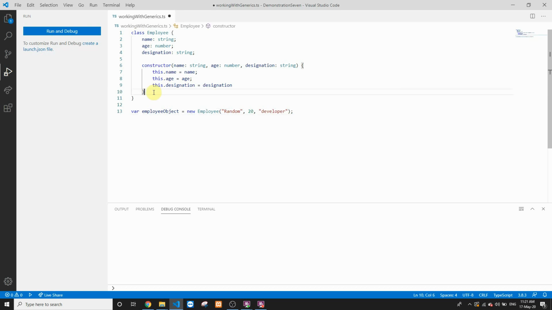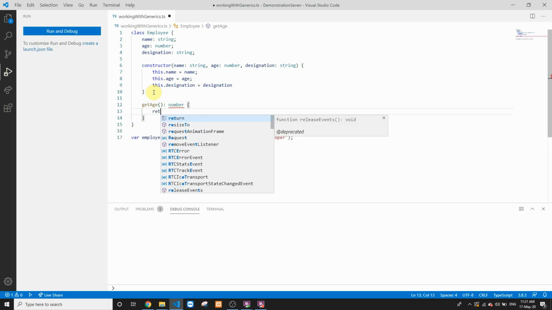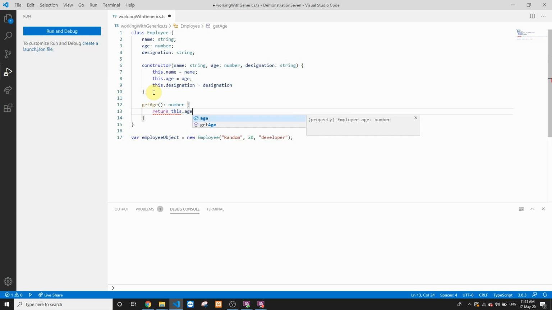As per the current scenario, we are assuming this age variable as number, and we are creating the entire class accordingly. So let's add another function, getAge. Since we know this age is right now of type number, this function will return a value of type number, and we'll say return this.age. So we have imagined this variable age as number and created the entire class accordingly. Now what would happen if this age variable is not of type number but of type string?